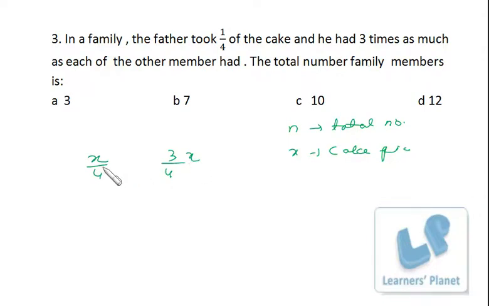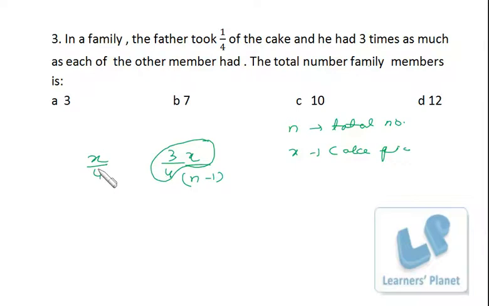Now father has taken his share, so this is the total for the remaining family members. If I divide this by n minus 1, that means this portion has been shared by n minus 1 family members, that is excluding father, right? So each one will get 3x by 4 by n minus 1.